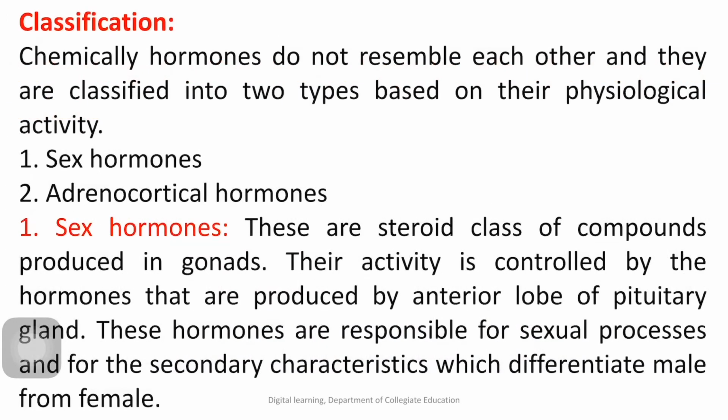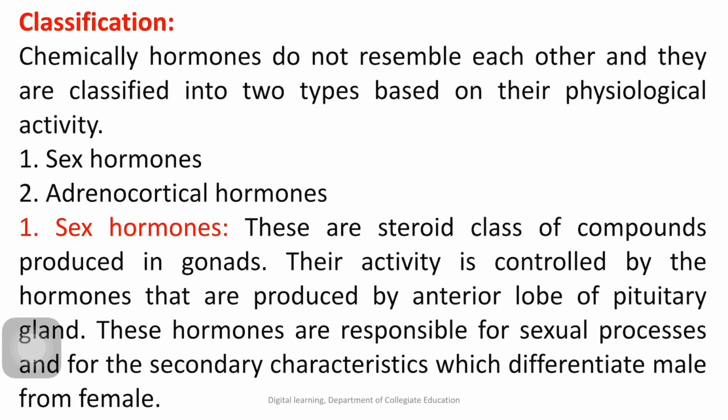function. So next, classification. Chemically, hormones do not resemble each other, and they are classified into two different types based on physiological activity. First one, sex hormones. Second, adrenocortical hormones. So we'll study a little bit about sex hormones. What are sex hormones? These are steroid class of compounds produced in gonads.